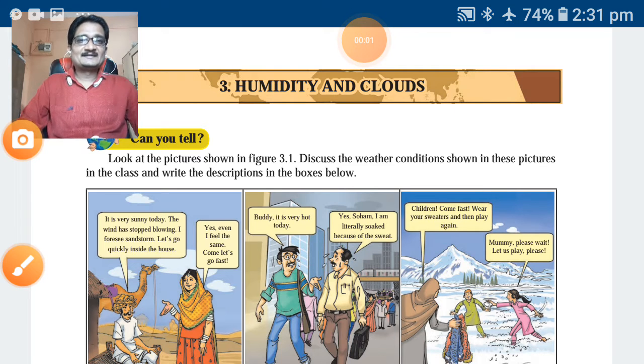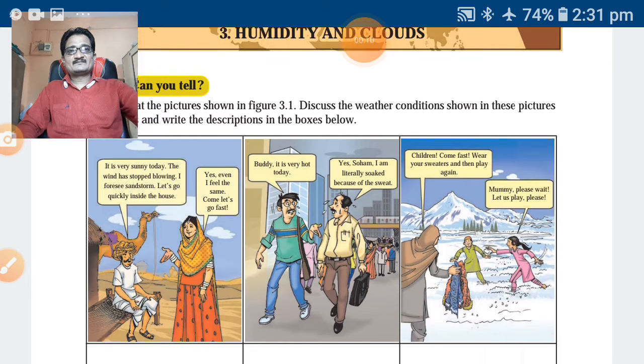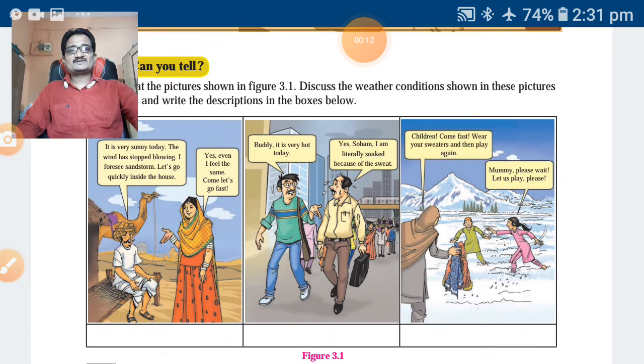Hello students, as we started our third lesson, humidity and clouds, we have seen these three pictures indicating weather conditions, and we have discussed that.